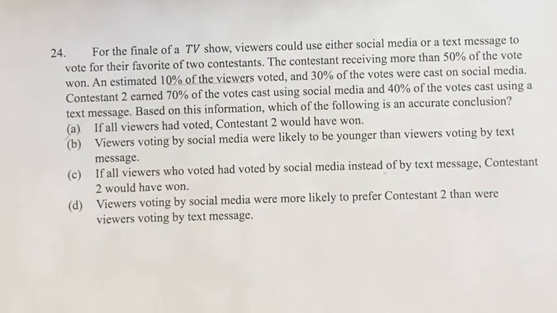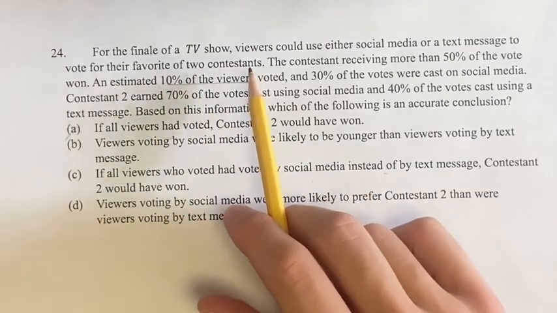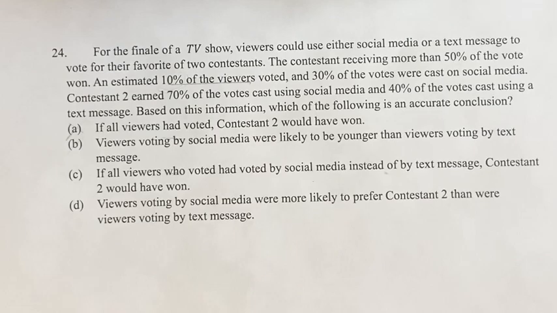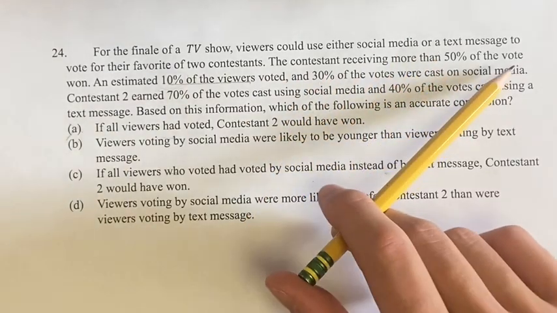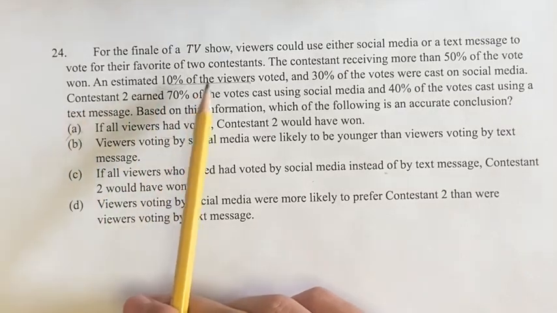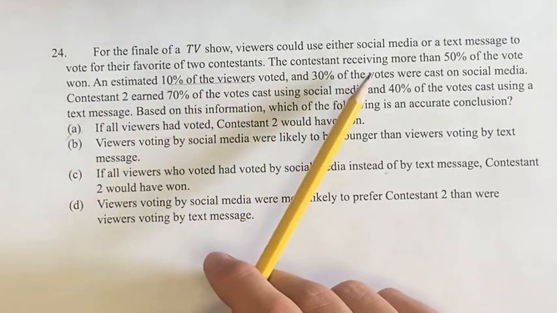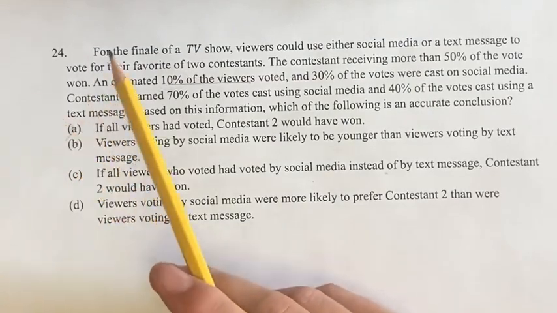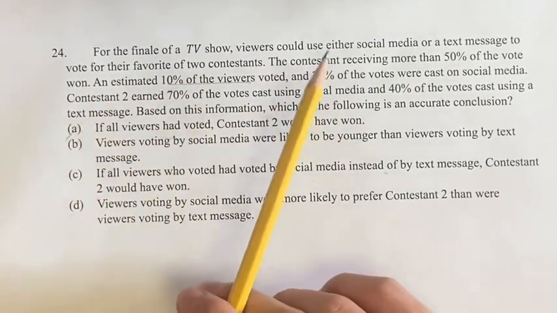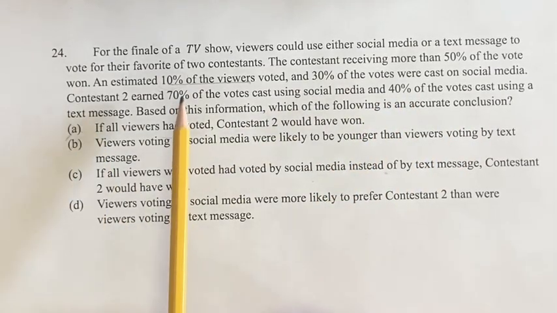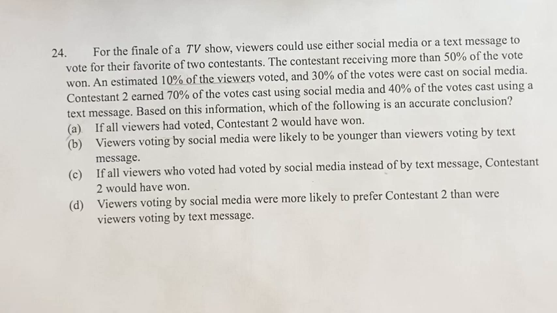In this problem, we're told that for the finale of a TV show, viewers could either use social media or text message to vote for their favorite of two contestants. The contestant receiving more than 50% of the vote won. We're told an estimated 10% of the viewers voted and 30% of the votes were cast on social media. Contestant 2 earned 70% of the votes cast using social media and 40% of the votes cast using a text message. And we're asked, based off of this, which of the following is an accurate conclusion?